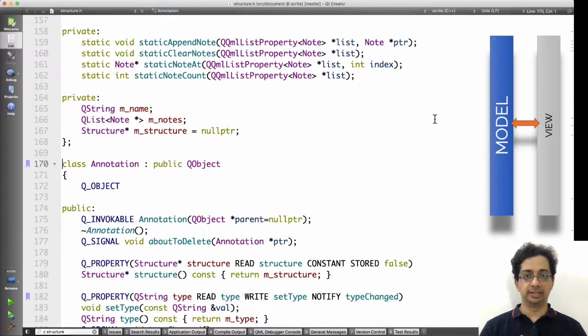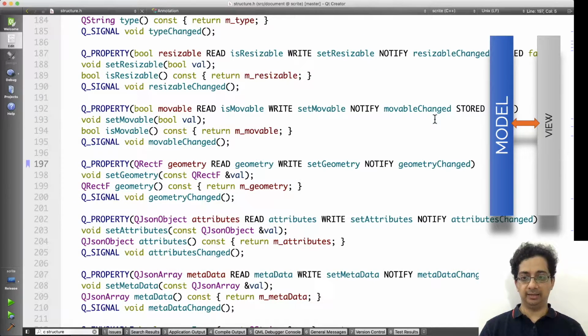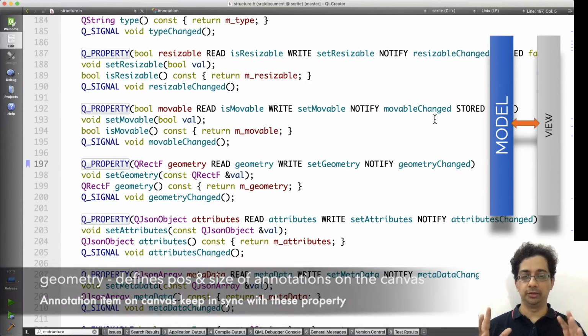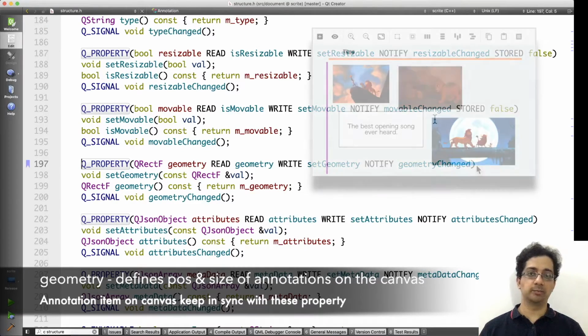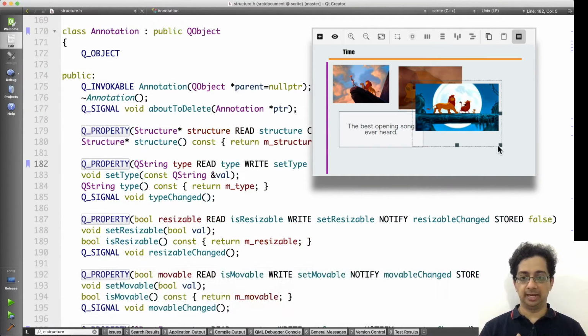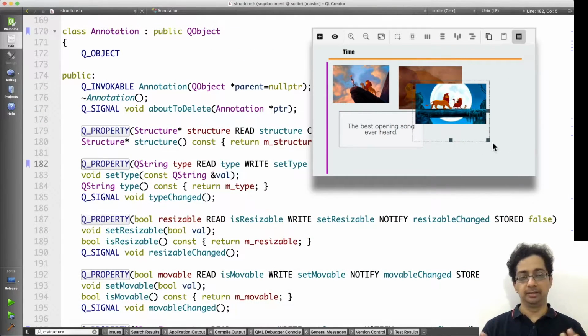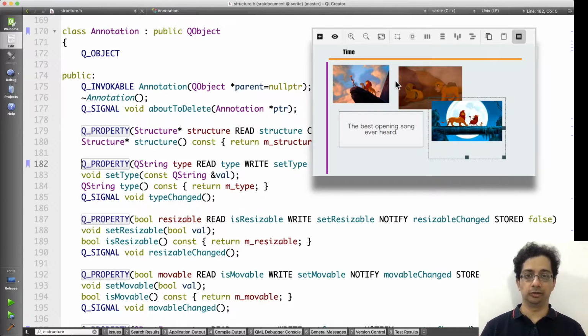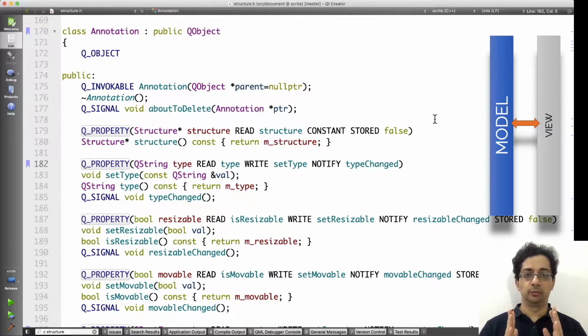Annotations are instances of the annotation class, which is a QObject, and what this has is a property called geometry, through which we can capture the placement and size of the annotation, and the type property reports whether an annotation is a circle or a line or a website link or image or whatever, right? So this is the way in which the structure class reports information about elements and annotations.